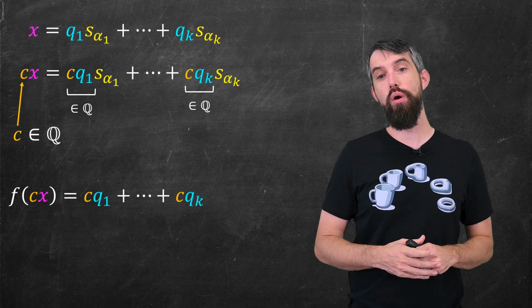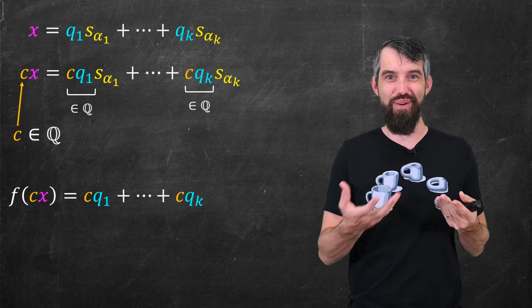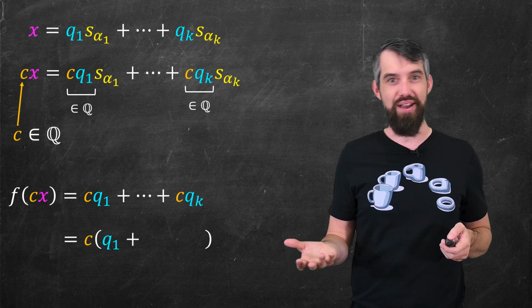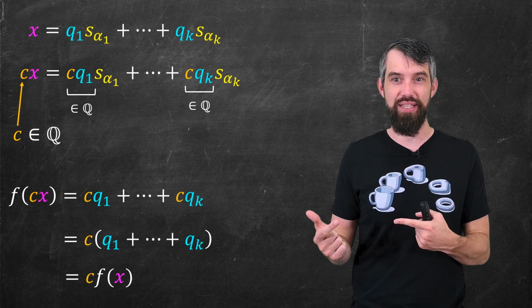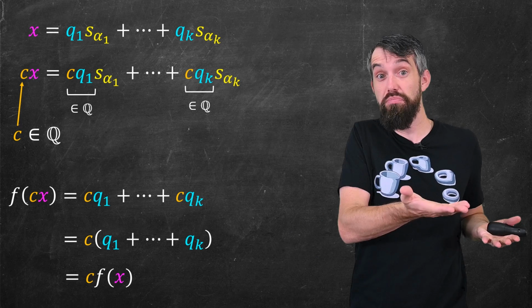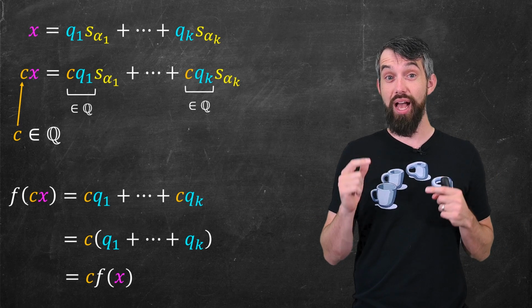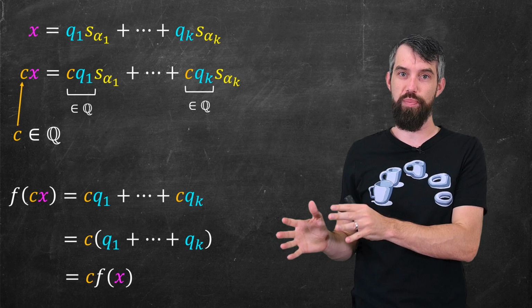So then if I try to figure out what f of cx is going to be, well, it's just the sum of all of those coefficients. So cq1 all the way down to cqk. And I can factor a c out of that, and this is just the same thing as c times f of x. So indeed, f of cx is just the constant c pulled out the front times f of x. Note carefully that this is highly dependent on the fact that the c was a rational number that I'm multiplying by.